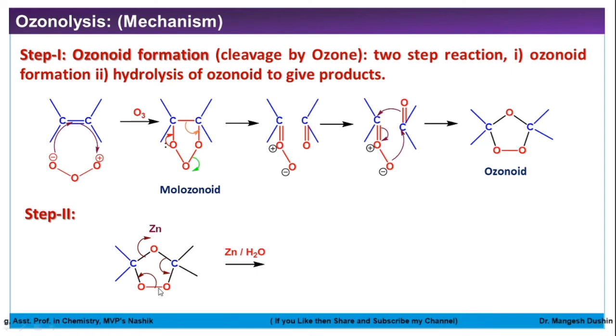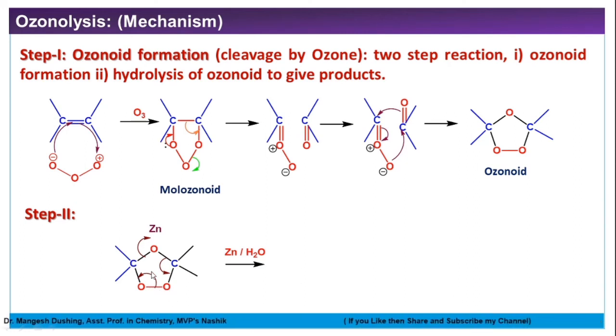so carbon oxygen bond will be double, oxygen oxygen bond will get break, those electrons go over here, so carbon oxygen bond will be double. This carbon oxygen bond will get break and form a bond with this Zn. So ZnO is the byproduct, while this carbon forms a double bond over here, this carbon forms a double bond over here, there is no bond in between these two oxygens.